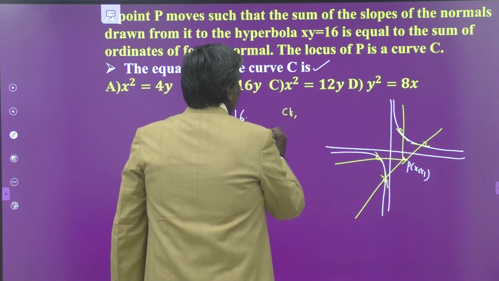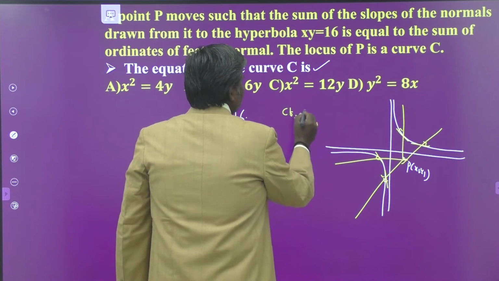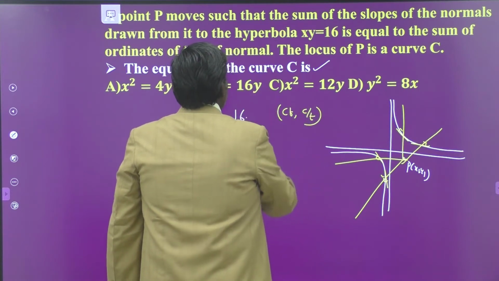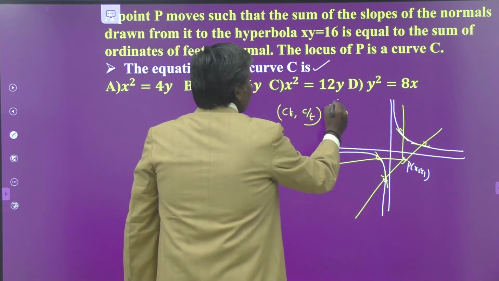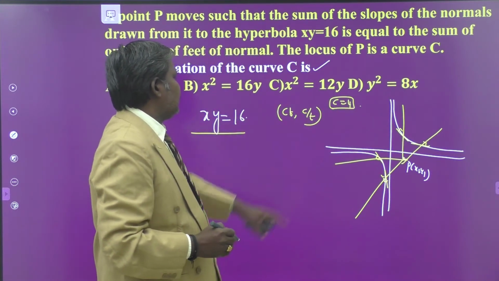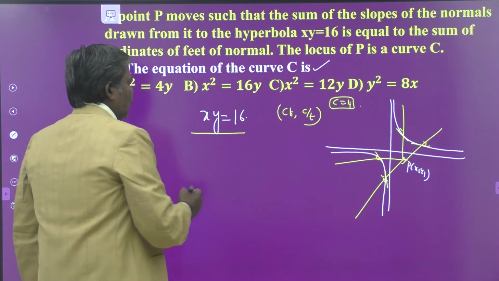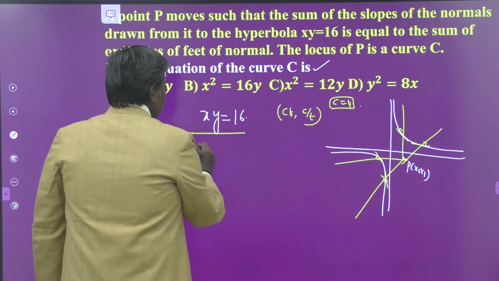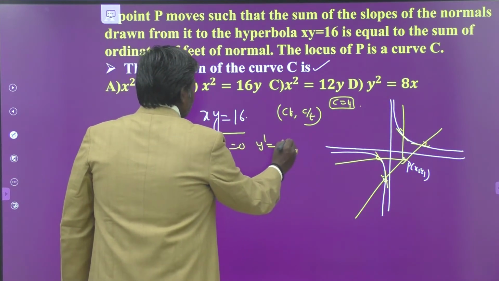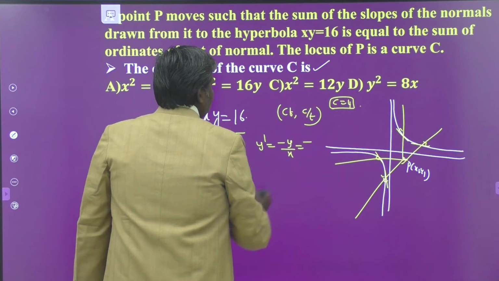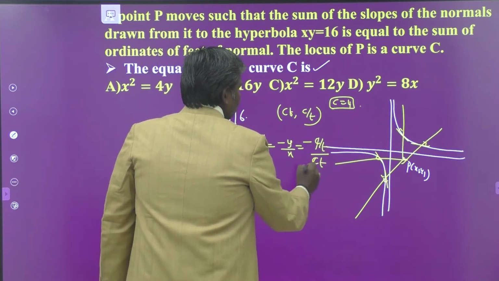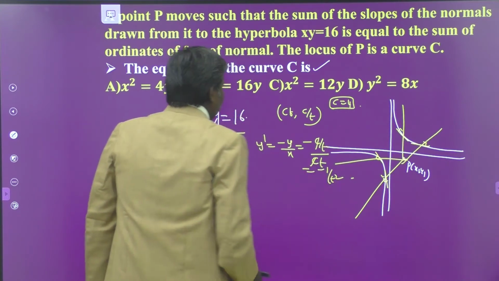Any point on the hyperbola xy equal to c square is of the form ct comma c by t. Your c is 4, since xy is equal to c square. Finally, we can substitute that c, no problem. ct comma c by t is any point on that hyperbola. What is the slope? Differentiate this: xy dash plus y is equal to 0, so y dash is equal to minus y by x, that is equal to minus c by t by ct. So minus 1 by t square is the slope of the tangent.